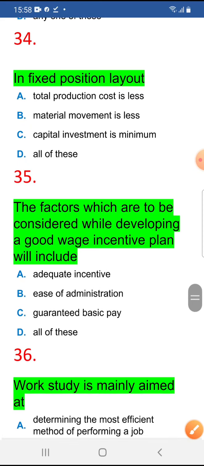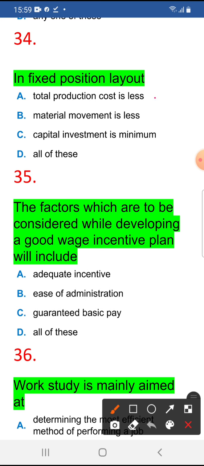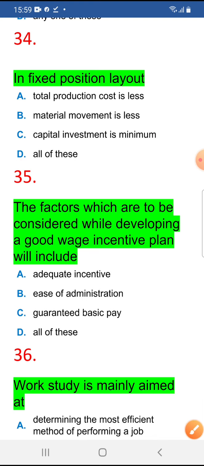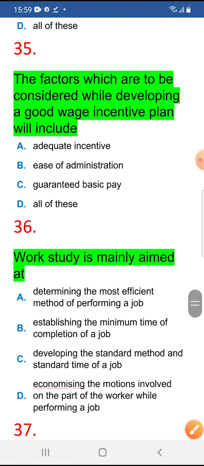In fixed position layout, what will be there? Total production cost is less, yes. Material movement is less, yes. Capital investment is minimum, yes. So these all are correct. In fixed position, like a ship we will manufacture. Okay, so 34 is D. The factors which are to be considered while developing a good wage incentive plan will include, so what will it include?